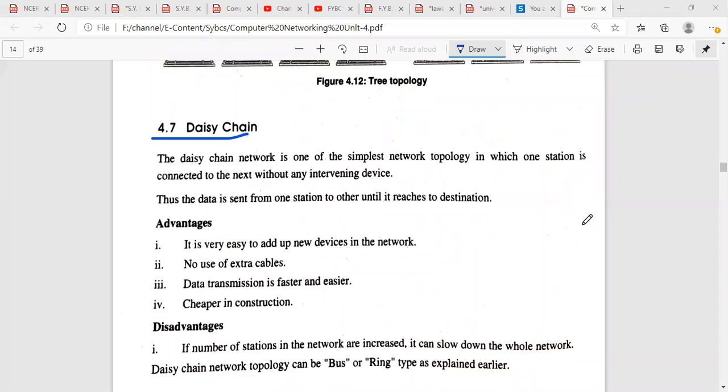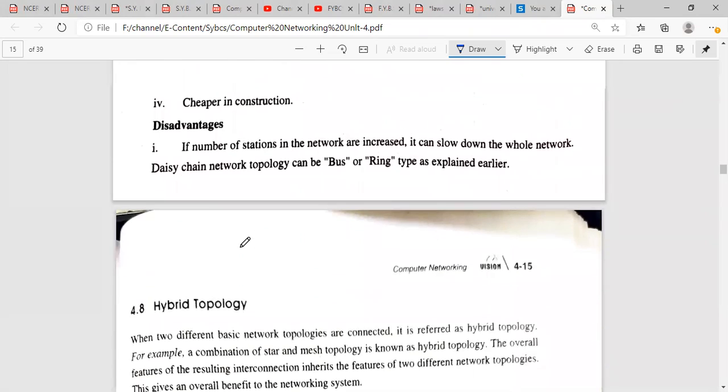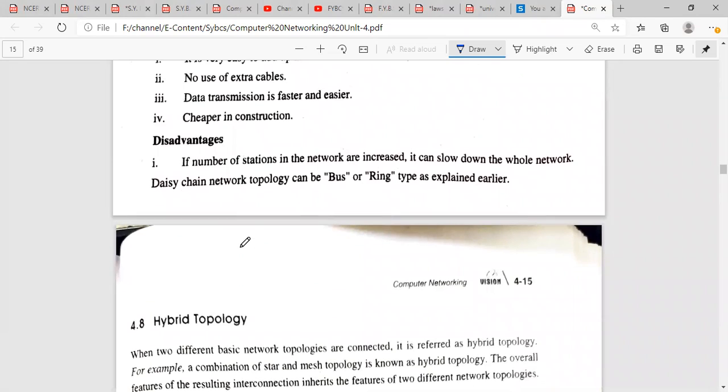The advantages of daisy chain technology are that it is very easy to add new devices in a network. As we have seen, by simply adding one more hub, we can connect a number of devices to the system. No extra cables are required. Data transmission is also faster and easier, and the construction is cheaper. As no extra cables or extra hardware are required, the cost of the entire system is low. But there are some disadvantages. If the number of stations in a network is increased, it can slow down the whole network.